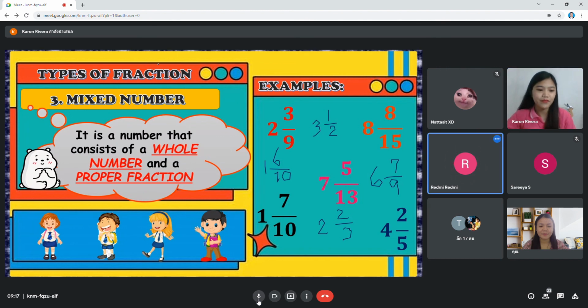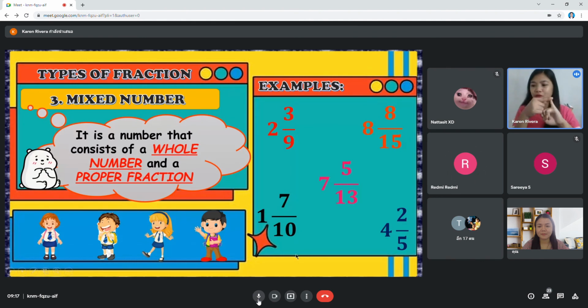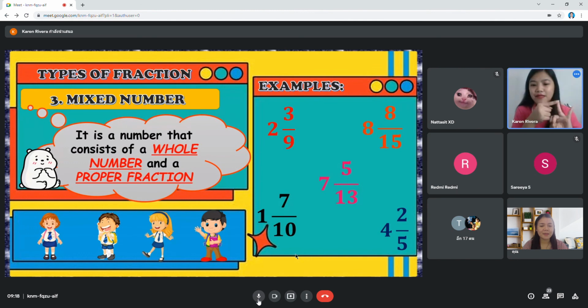Again, let us recall before we proceed to our game time. What is number 1 type of fraction? Proper fraction. Number 2, what is it?